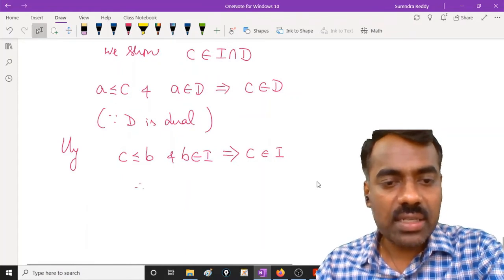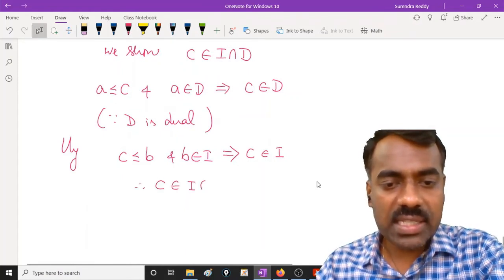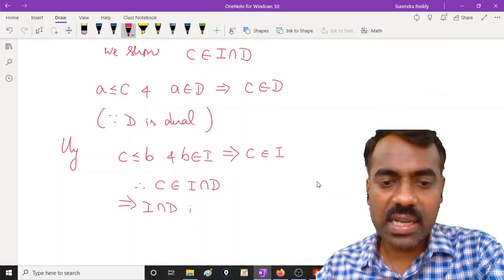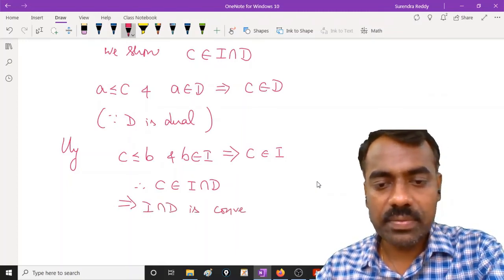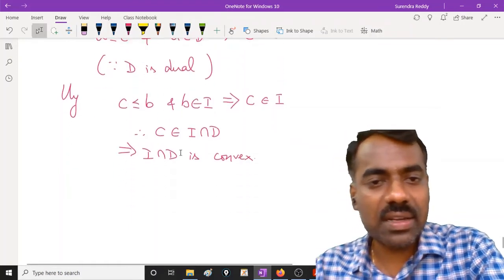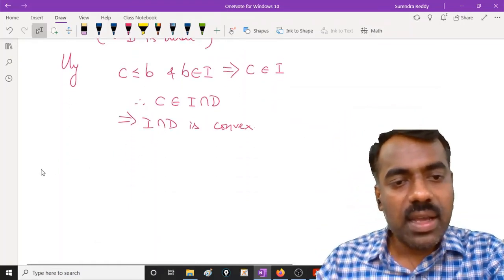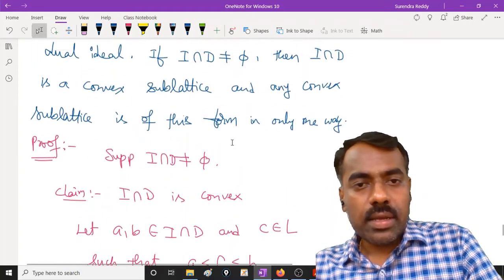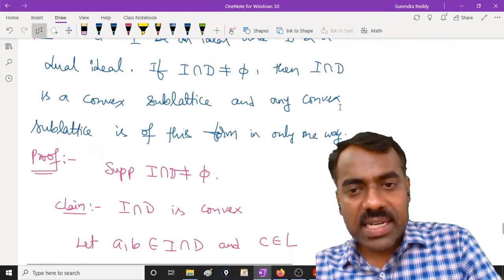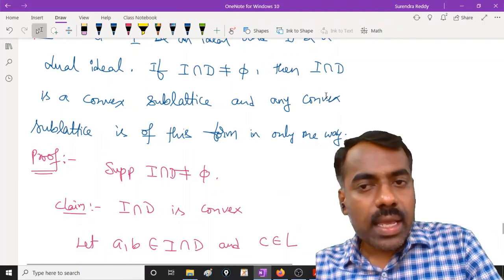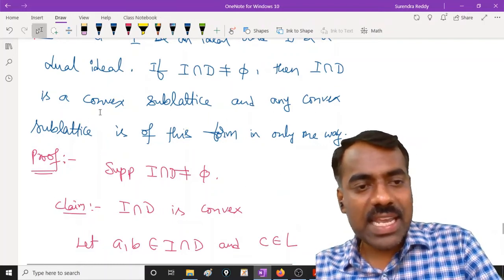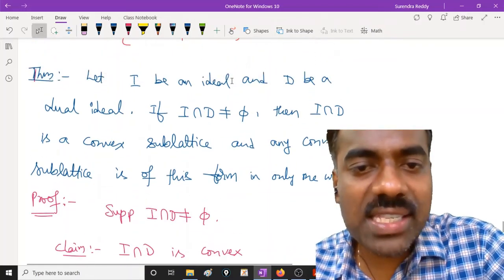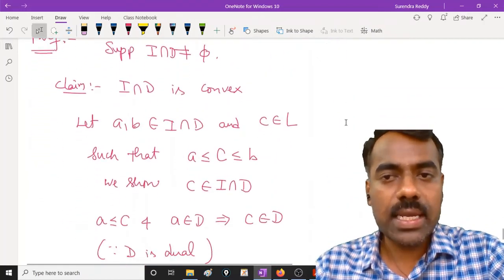That shows that C is in I intersection D. This means I intersection D is convex, right? So proving convex is not at all a difficult one. It is a very basic thing. What we want to show is that any convex sublattice is of this form I intersection D, where I is some ideal and D is some dual ideal, right?